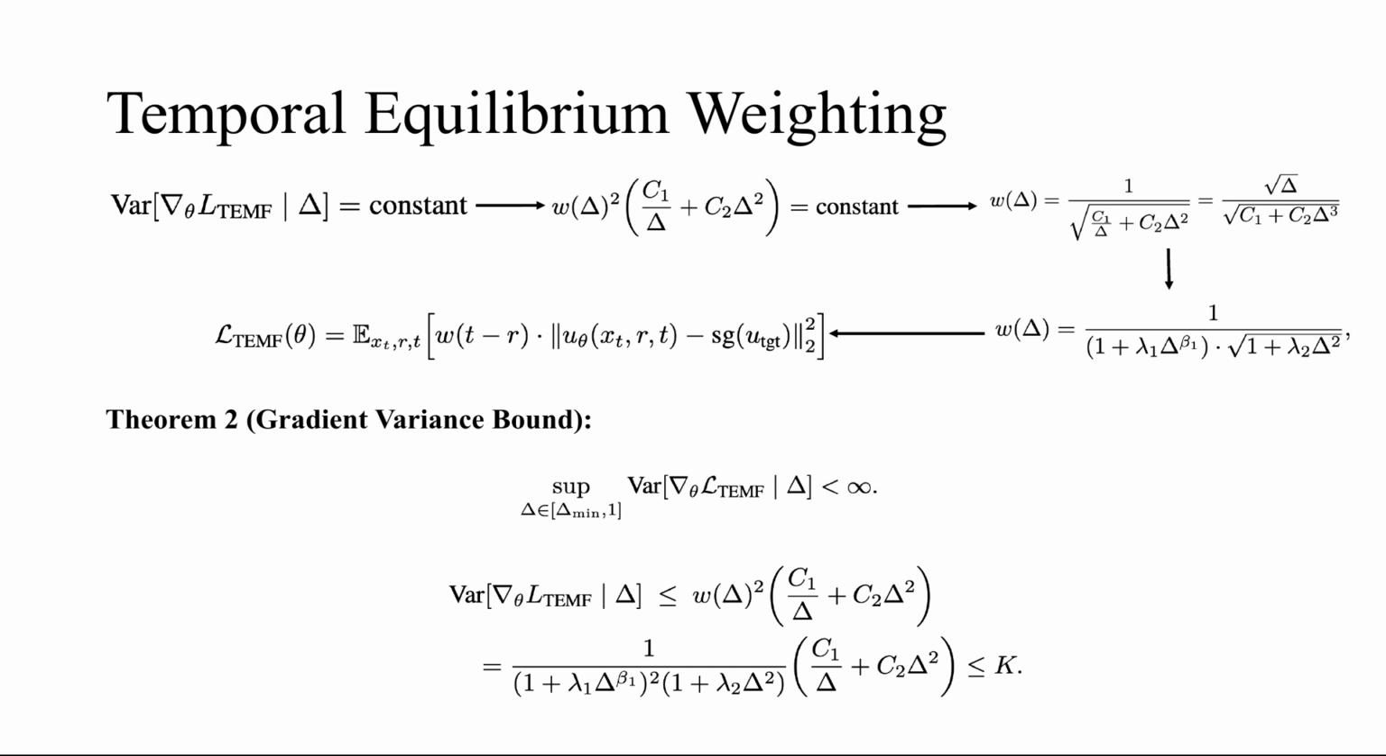Having diagnosed the issue, we introduce our first remedy, temporal equilibrium weighting. Our goal is to keep the gradient variance constant across all timescales. By solving the variance equation, we derive the ideal weighting function. In practice, we parameterize this, so the first term balances the boundary constraints for short intervals, while the second term suppresses amplification for long intervals. Our Theorem 2 rigorously proves that with this weighting, the gradient variance of TEMF is uniformly bounded by a finite constant across all time steps. This fundamentally stabilizes the training foundation for large-scale models.